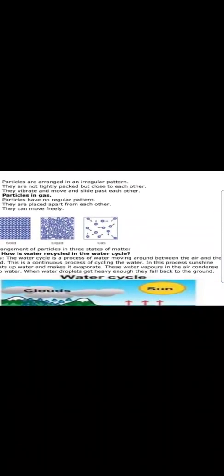The last question is, how is water recycled in the water cycle? The answer is, the water cycle is a process of water moving around between the air and the land. This is a continuous process of cycling the water. In this process, sunshine heats up water and makes it evaporate. These water vapors in the air condense into water. When water droplets get heavy enough, they fall back to the ground.